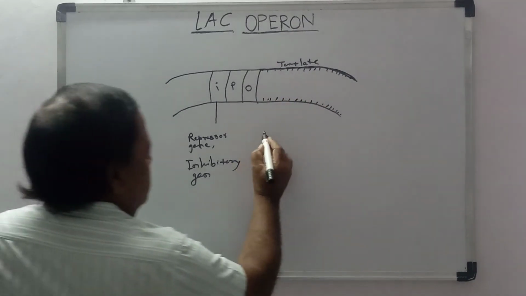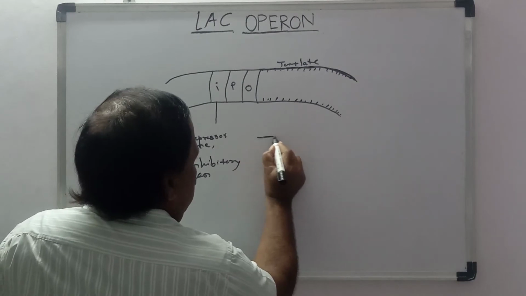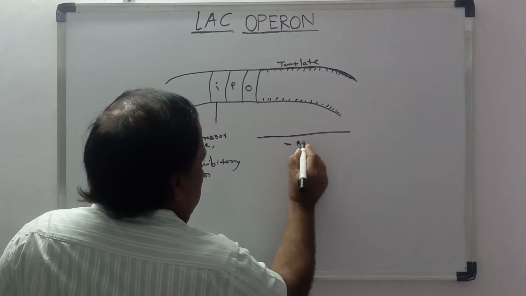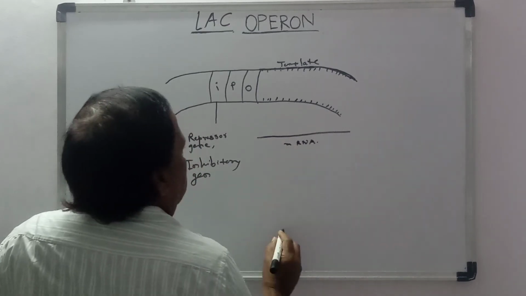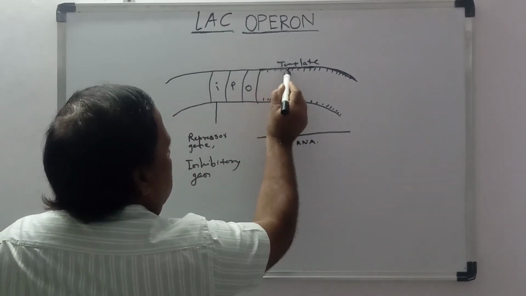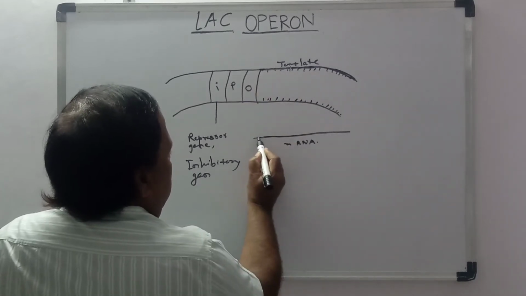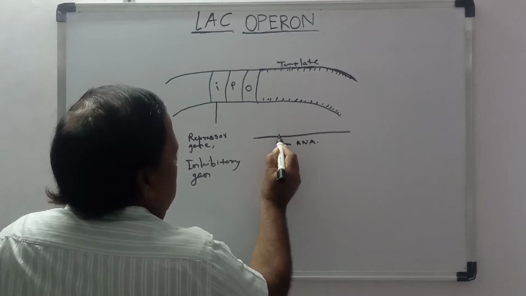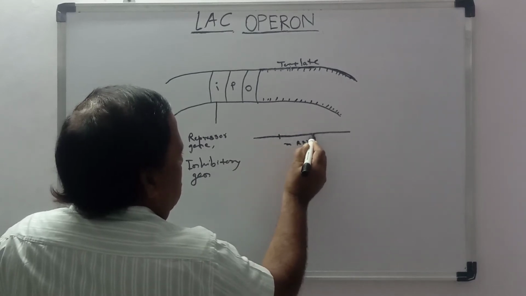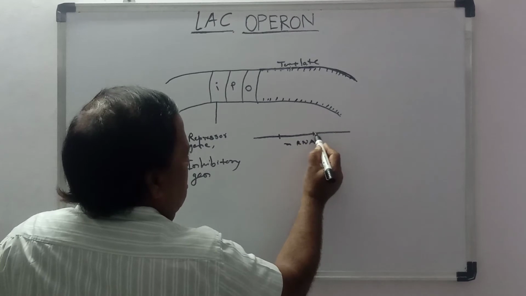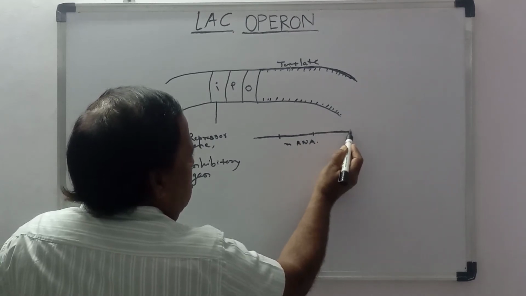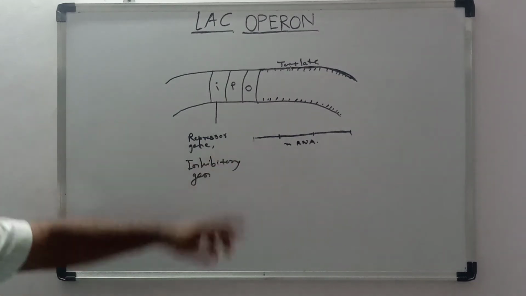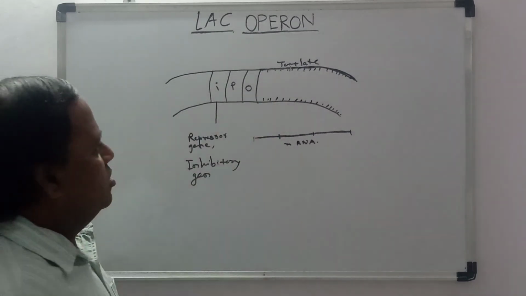And this is the messenger RNA. Suppose this much part produces this much of protein, this much part produces this second protein, and this part produces the third protein. Okay, so more than one protein is produced from the gene.